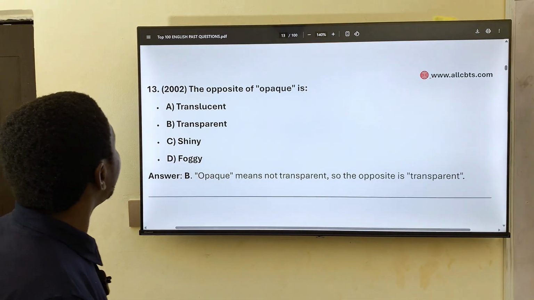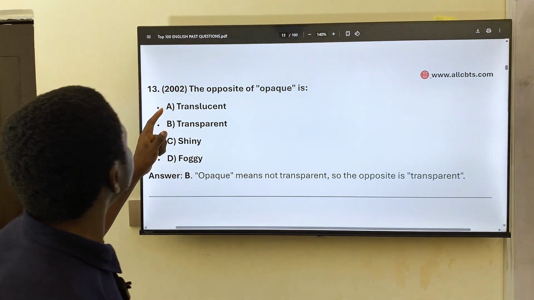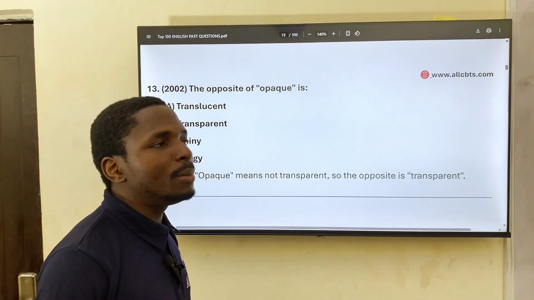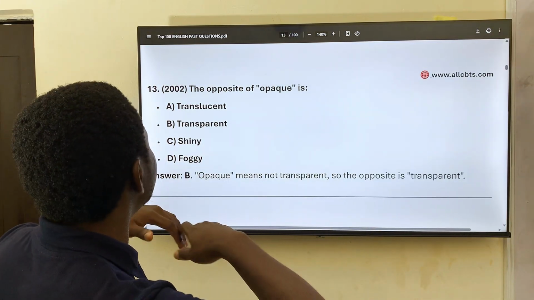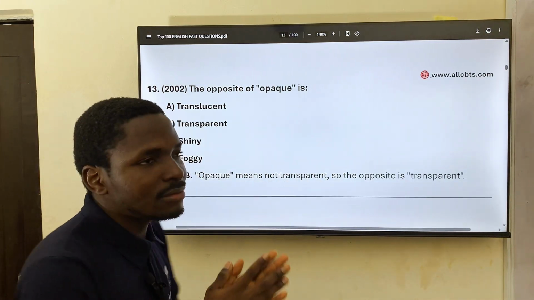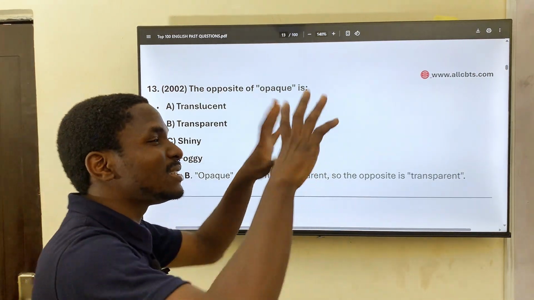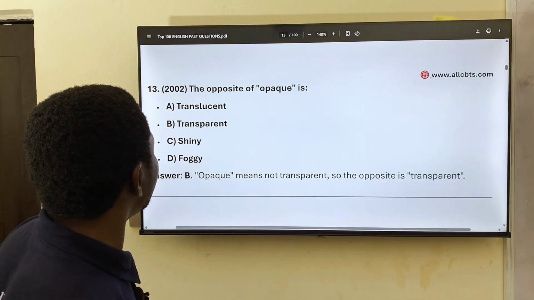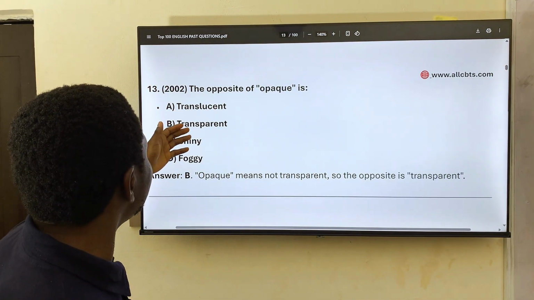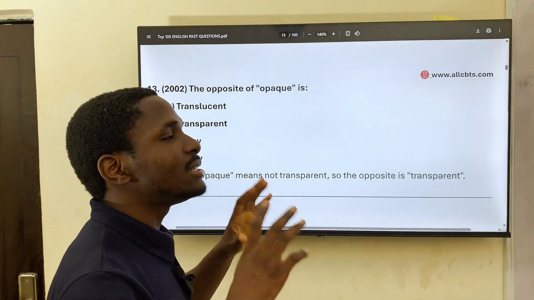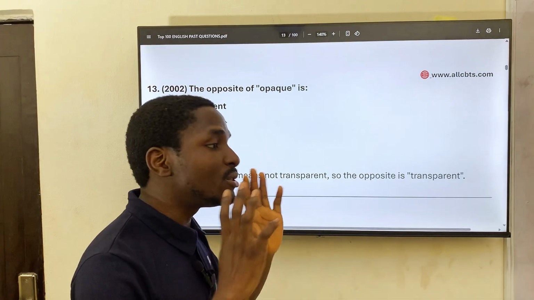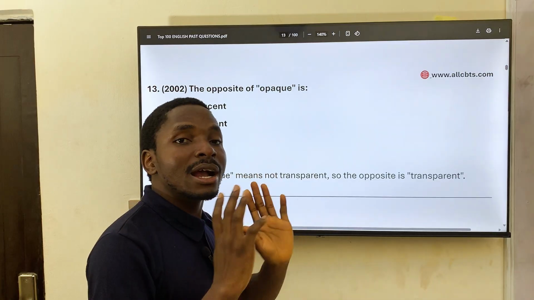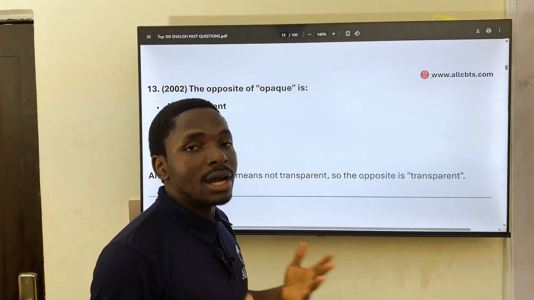And 13 from 2002. The opposite of opaque is what? Now, what's opaque? Opaque is something that is not clear, something that is foggy. So what's the opposite of something that is foggy, that is not clear? We have translucent, transparent, shiny, foggy. So it definitely would be transparent. Opaque is like tinted glass, you cannot see through them. That's opaque. Whereas glasses of cars that you can see through are transparent.